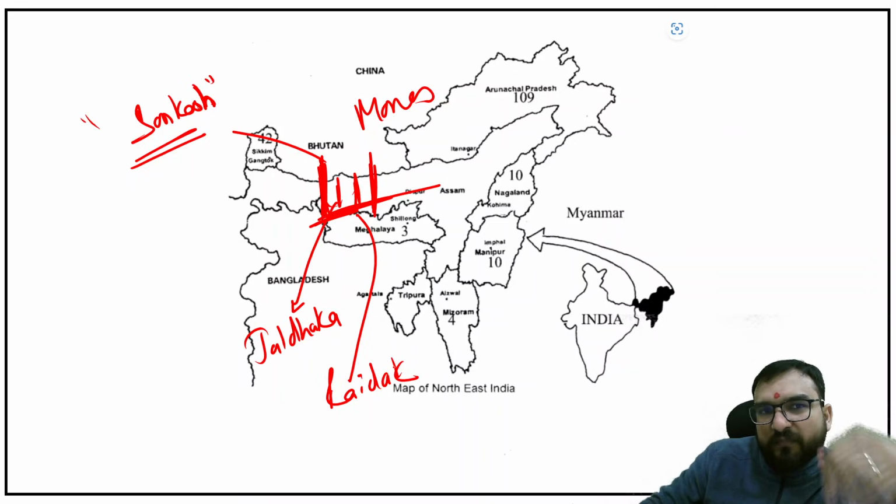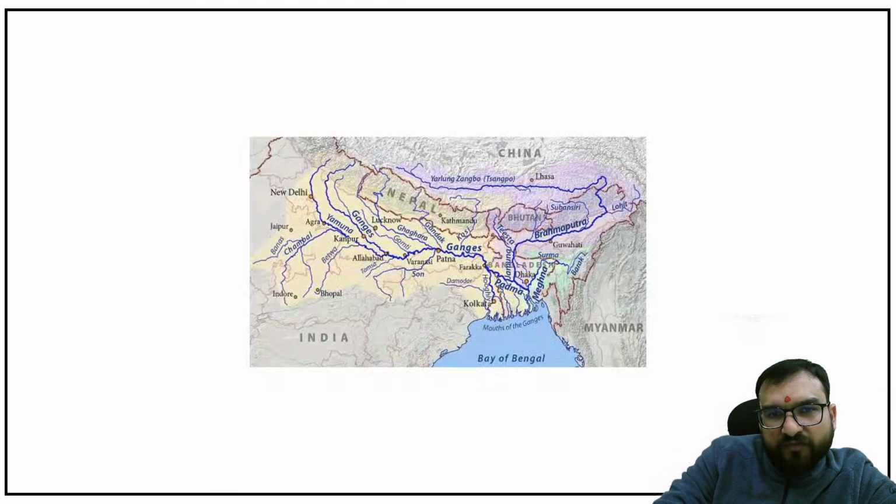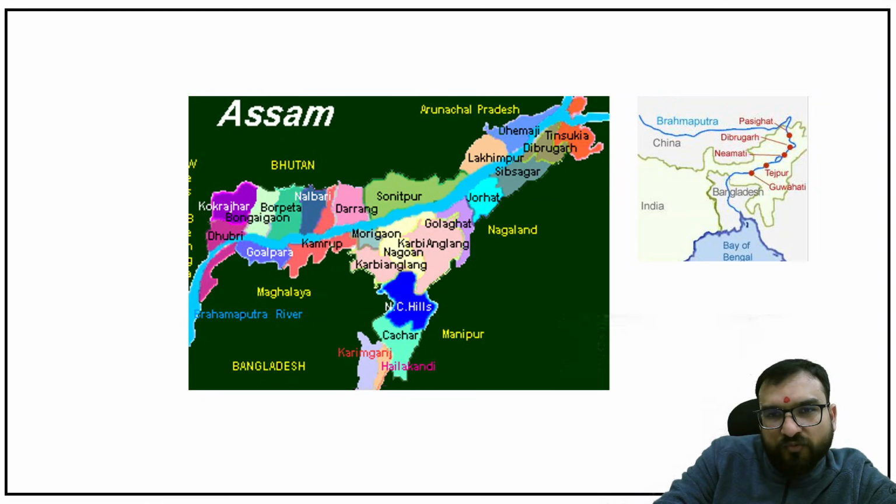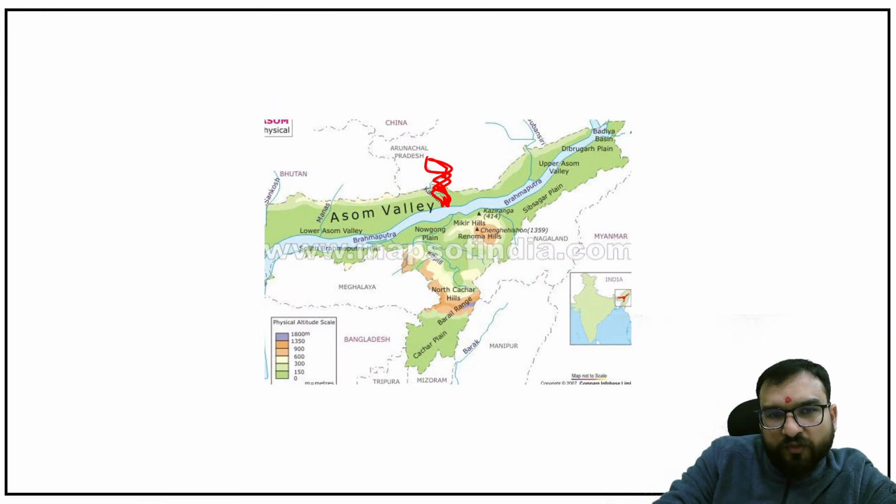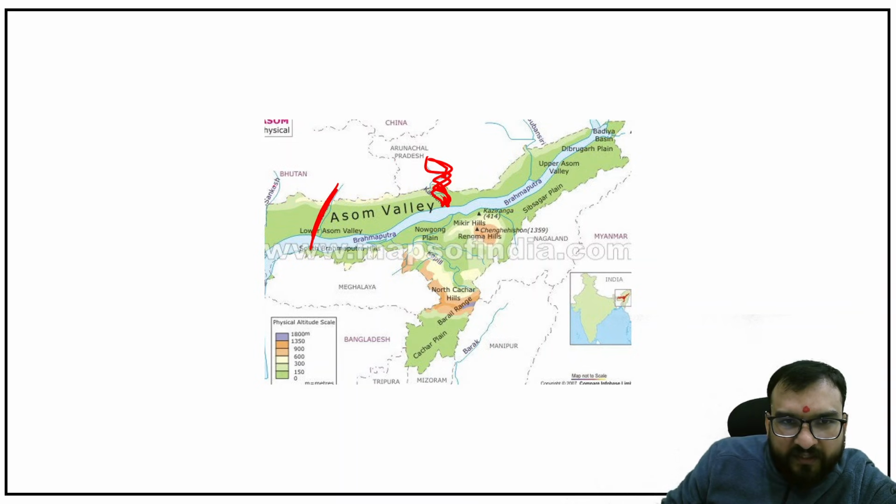So this is between Manas and Sankosh, right? If I show you like this, Manas and Sankosh, look, Manas you are finding over here and Sankosh on the border of West Bengal and Assam. In between that, Jaldhaka and Raidak will also be coming.